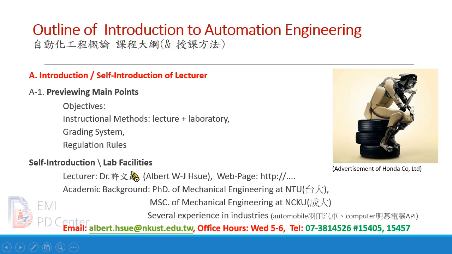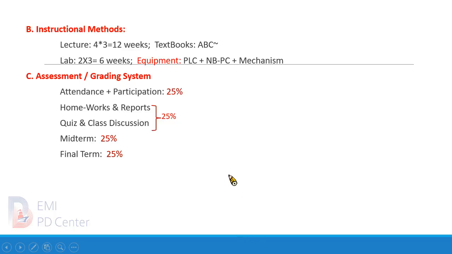To the self-introduction, I'm Dr. Albert Wenjun Xu from National Kaohsiung University of Science and Technology. The web page of my laboratory is listed here, and my academic background includes a PhD in mechanical engineering at National Taiwan University, and my master's degree is also in mechanical engineering at National Cheng Kung University, including several experiences in industries, and my email and office hour are also listed.